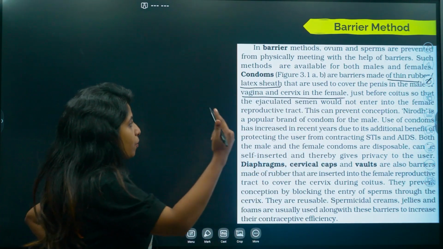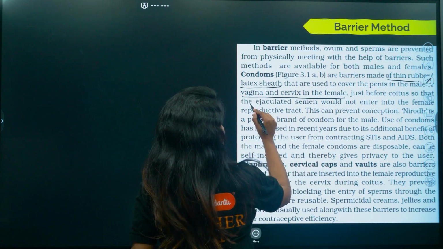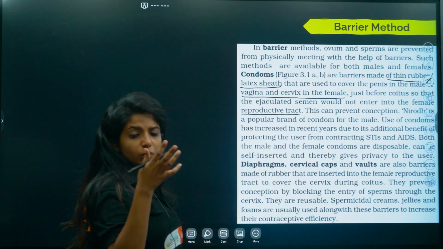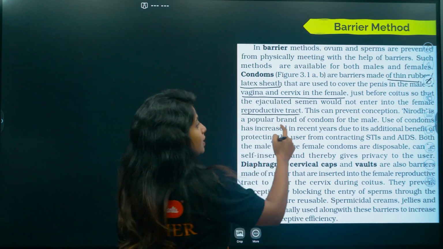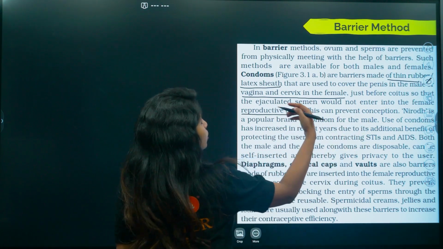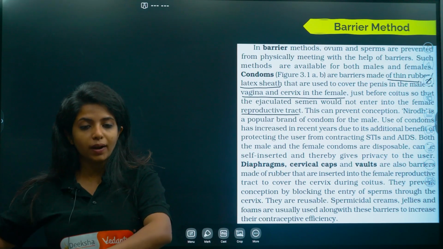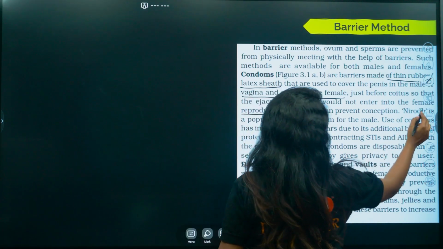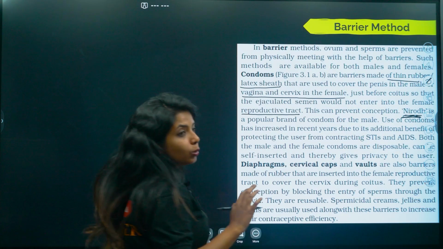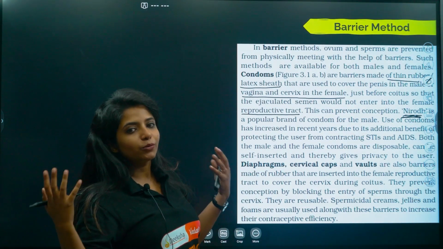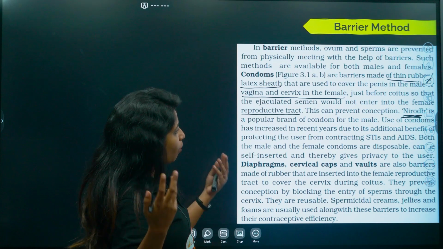There is a ring at the top also, put just before coitus, so that the ejaculated semen would not enter the female reproductive tract. It has to be put before coitus, obviously. This can prevent conception. Nirodh is a popular brand of condom for the male. This is a very old brand, and you have to remember the name. Nirodh, as in you are opposing something. Basically you are opposing fertilization. You can remember it like that.